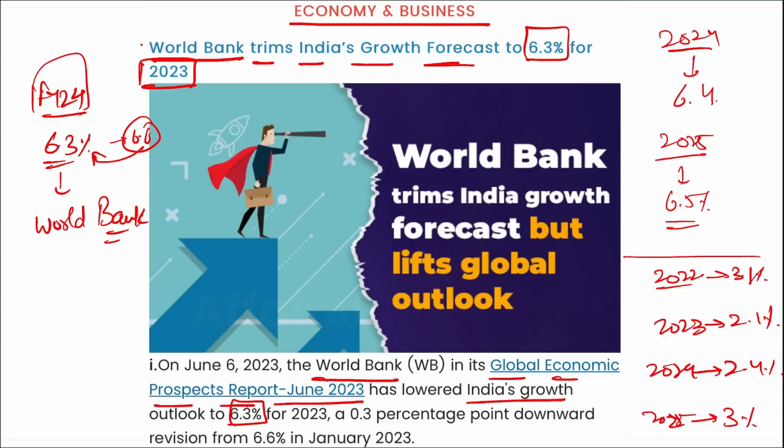Right? And now, who has been appointed as the new president of World Bank? Ajay Banga. Headquarters is in Washington DC. How many members are there of World Bank? 189 member countries are there of World Bank.